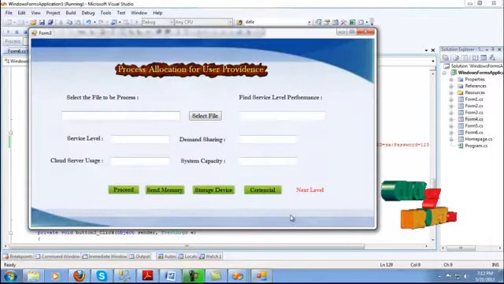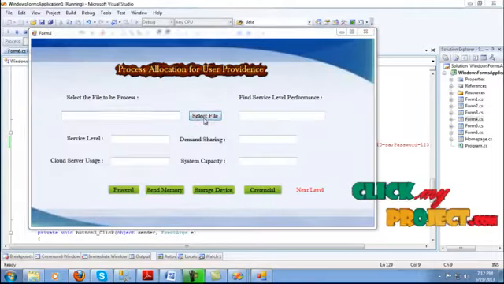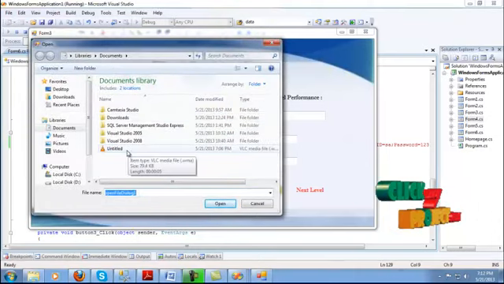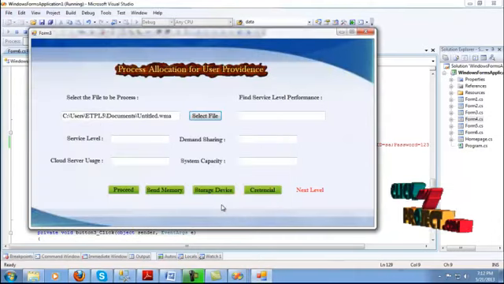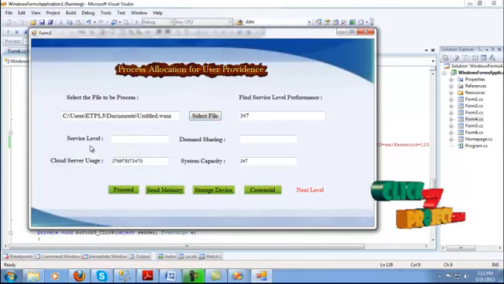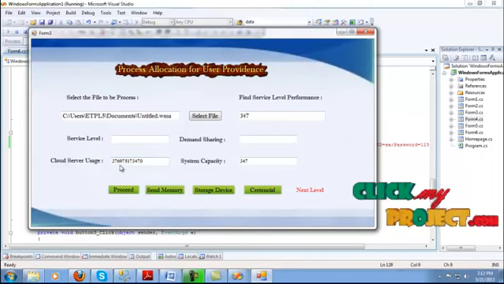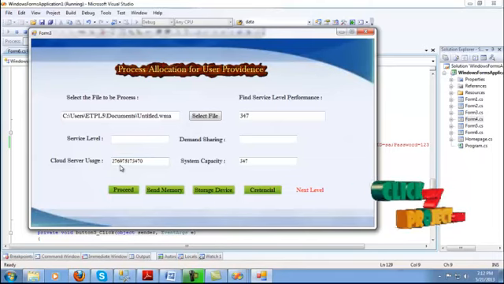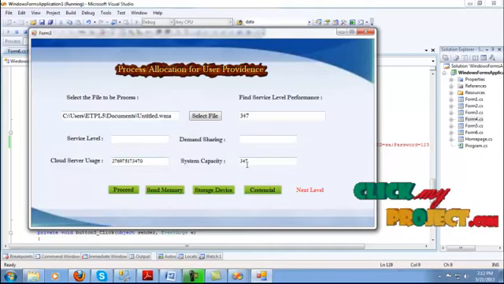Next will process to the physical allocation to the user providence method. The user providence method first will select the user files, and next will provide the processing data. The processing data according to the demand setting activity. The demand setting activity provide the first one service level, another one cloud server usage, and one demand setting, another system capacity. The cloud server usage equal to 2769 will provide the memory organization. Next is system capacity provide the 347.